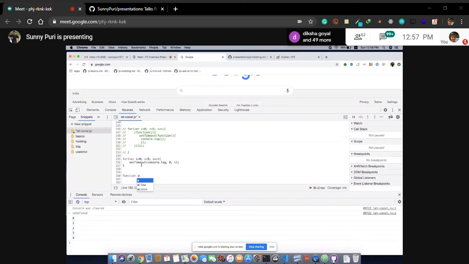Yes, let's see. Let's see a basic example. console.log a plus b. So what is setTimeout doing? It calls a function after this many milliseconds and passes two arguments.